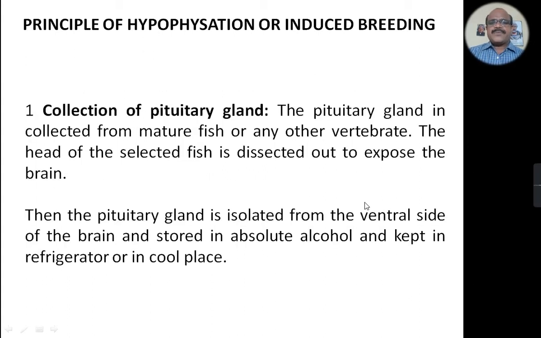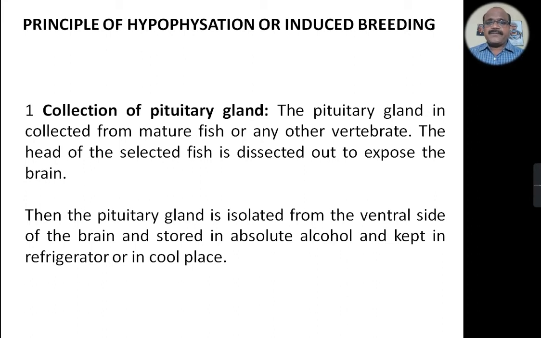Now coming to the collection of pituitary gland. Here the pituitary gland is collected from mature fish or any other vertebrate.